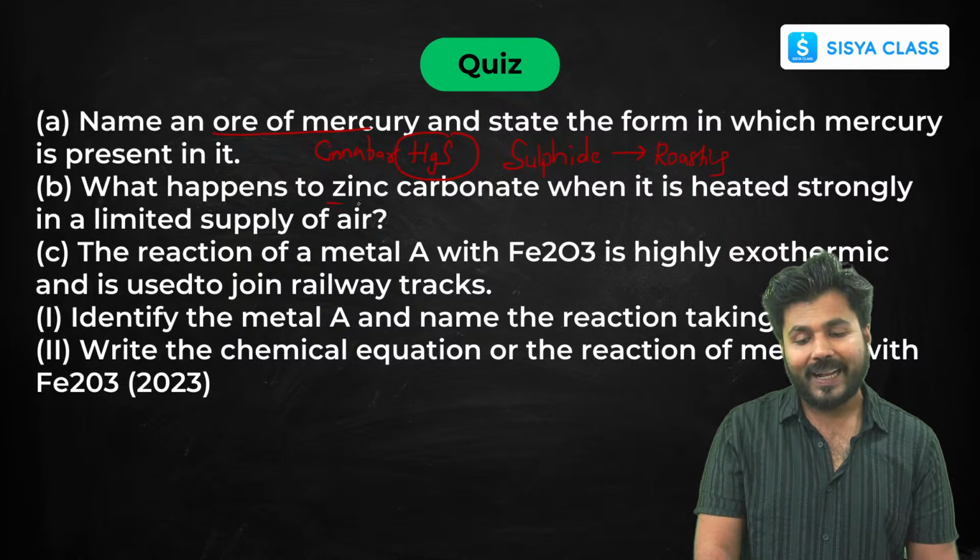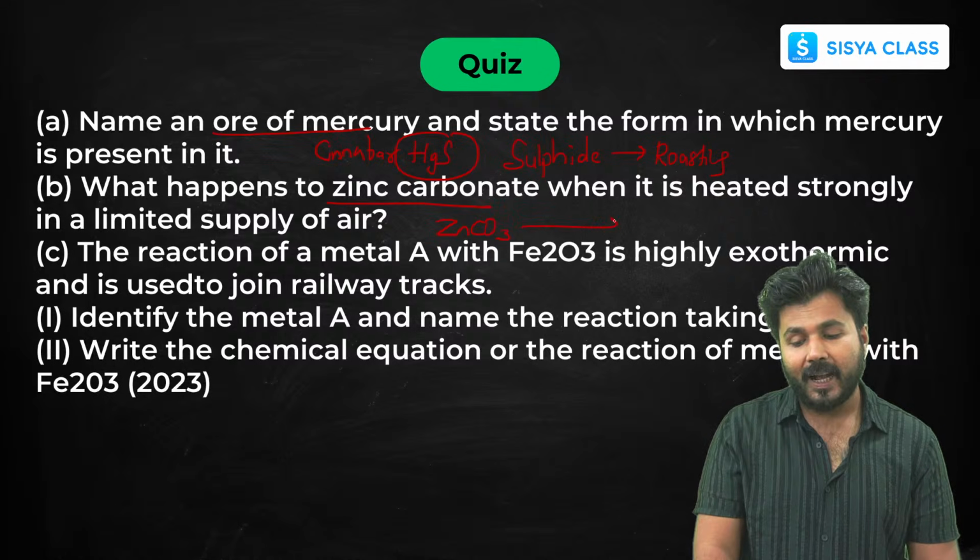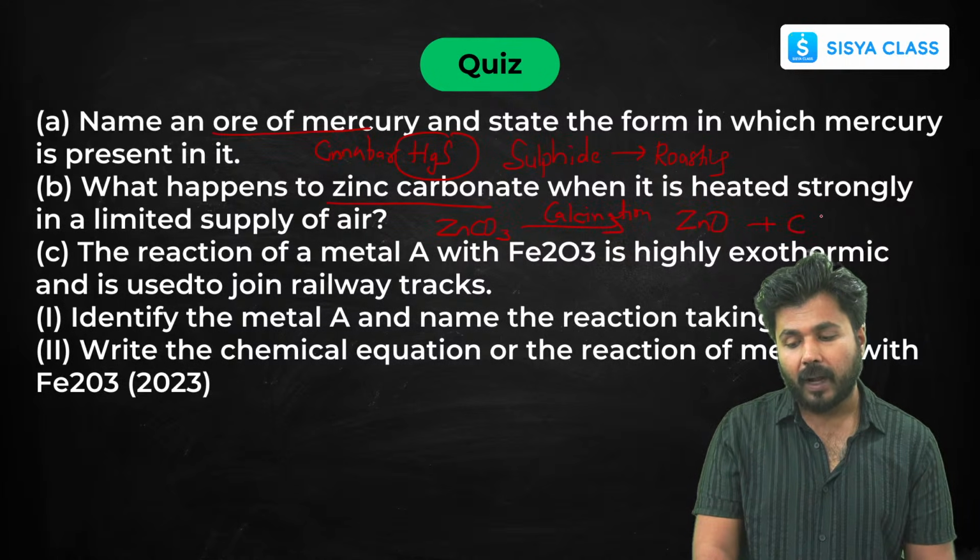What happens to zinc carbonate, ZnCO3? It is present in the form of zinc carbonate, so calcination will happen here. It will be converted into zinc oxide. Then it will be reduced with the help of carbon to form zinc.